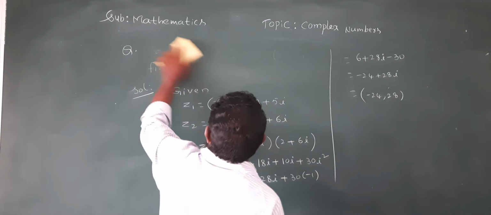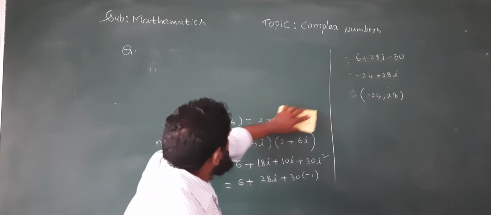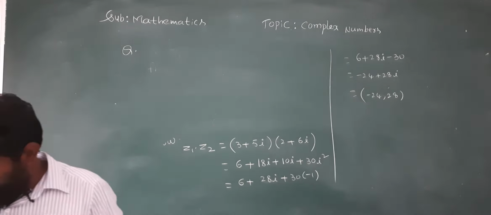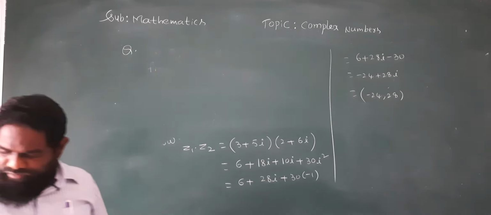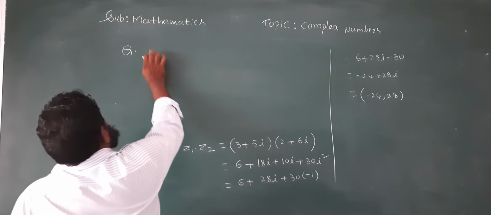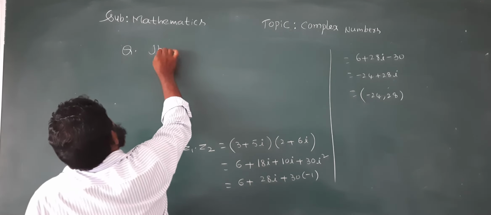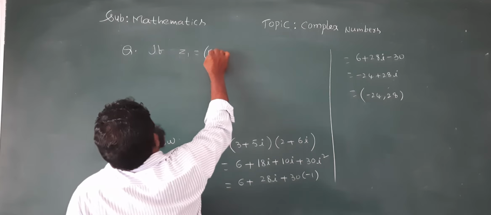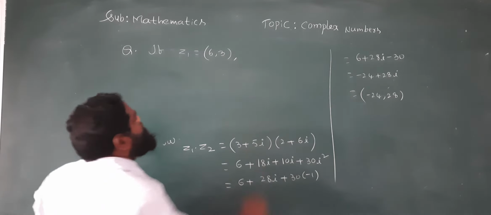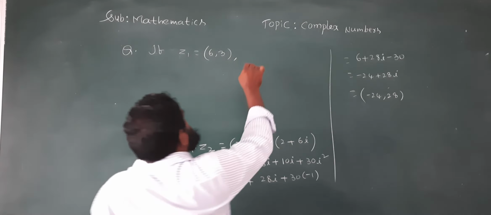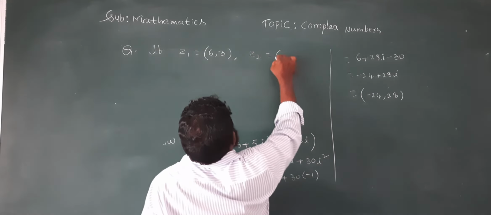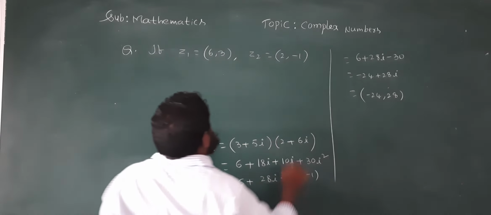So the next question is as like this. Now if z1 equal to 6 comma 3, z2 equal to 2 comma minus 1.